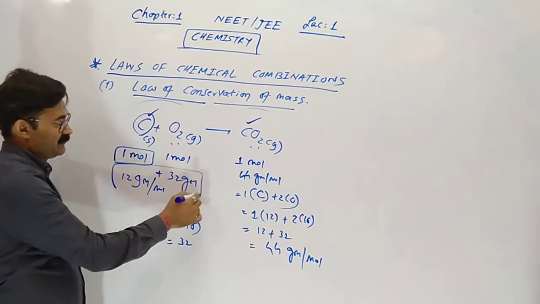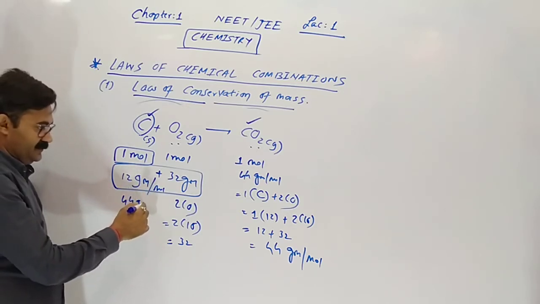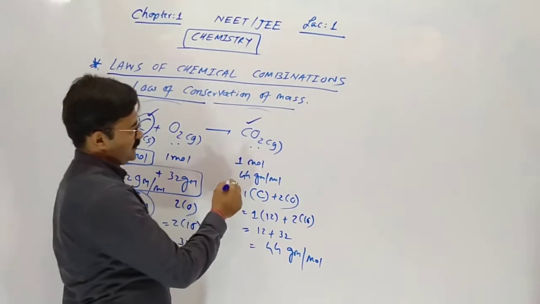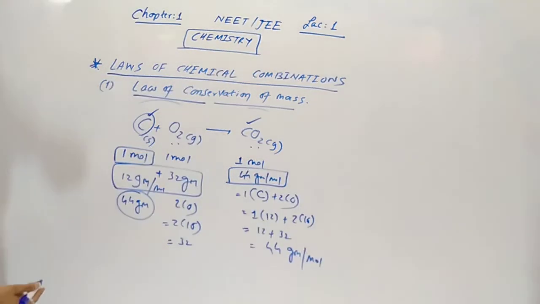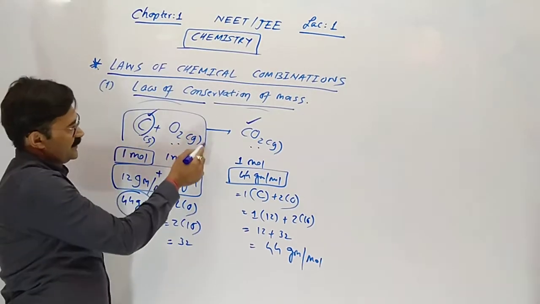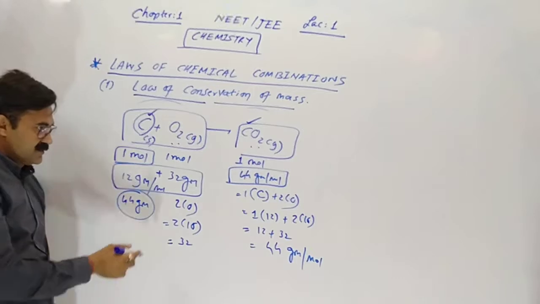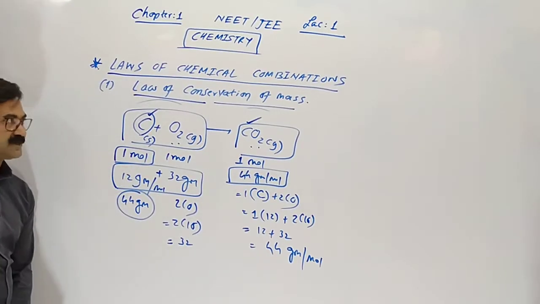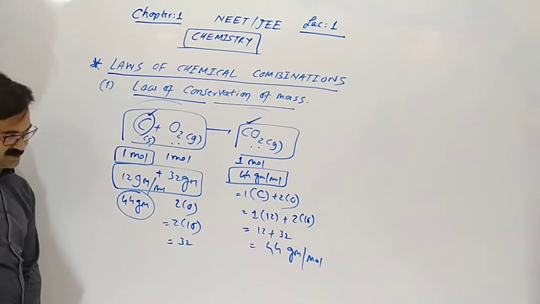So here the reacting mass is 12 plus 32, 44 gram. The produced mass of the product is also 44. The left hand side is the reactant, and the right hand side of the arrow is the product. So the mass remains the same. That is the law of conservation of mass.